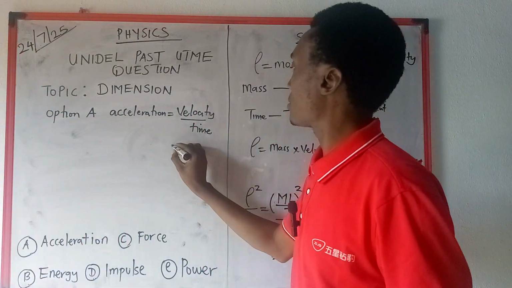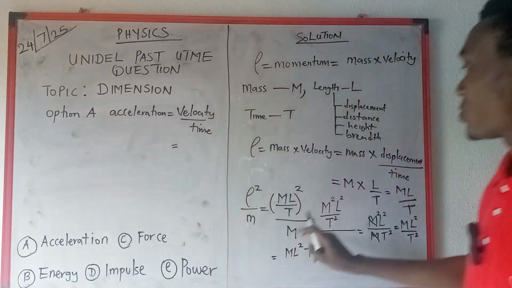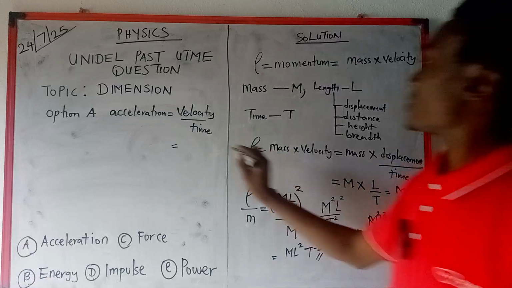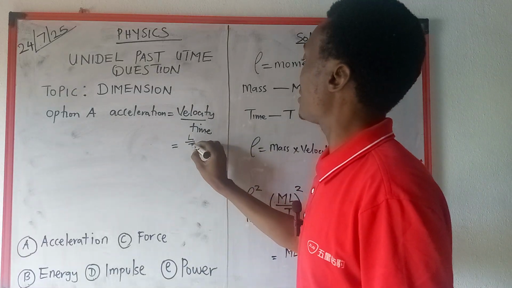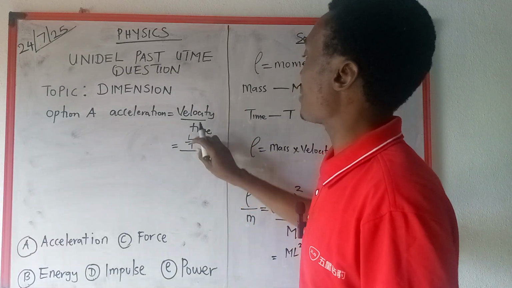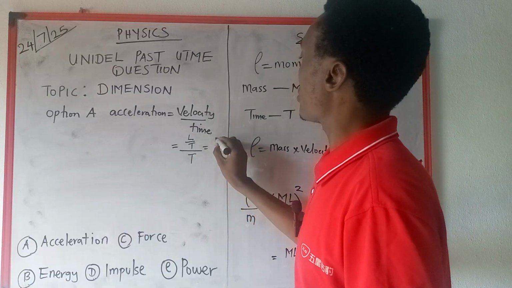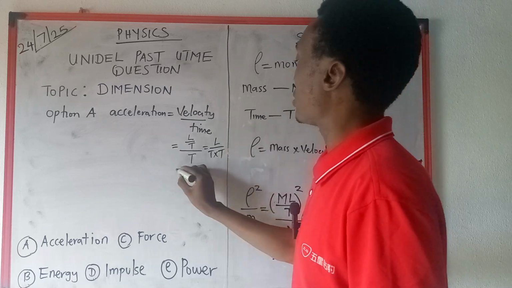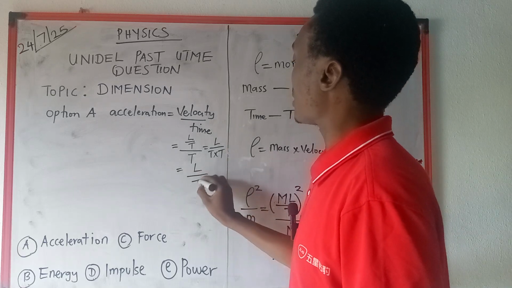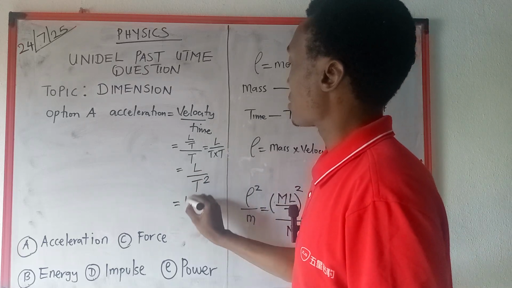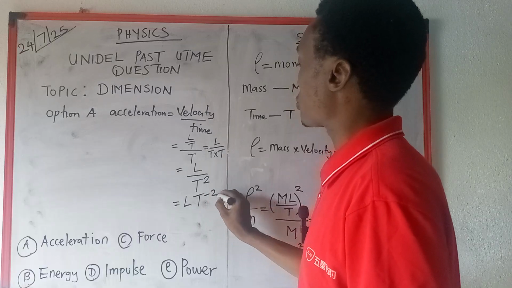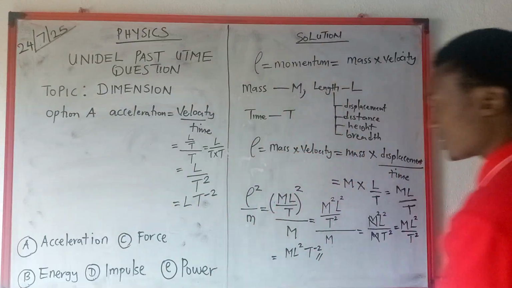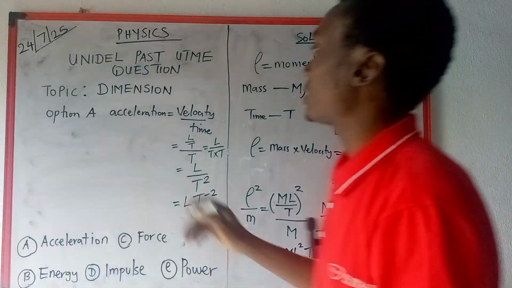So what is velocity? We already saw velocity here. Velocity was L over T. So let's go. L over T over time, which is T. So L over T, drop this T down, T times T. So we're going to have L over T square, giving us L T raised to the power of minus 2. So option A is not the same thing as this. So we're going to kick it out.